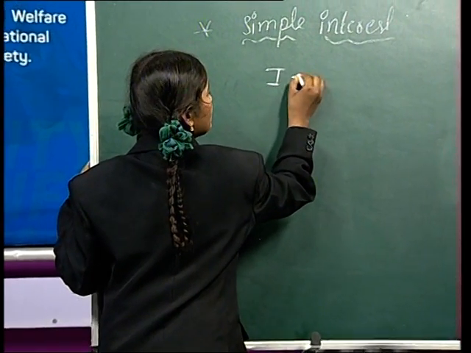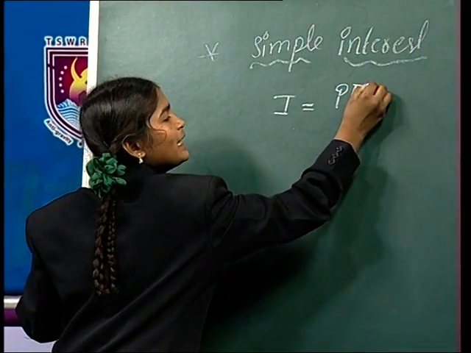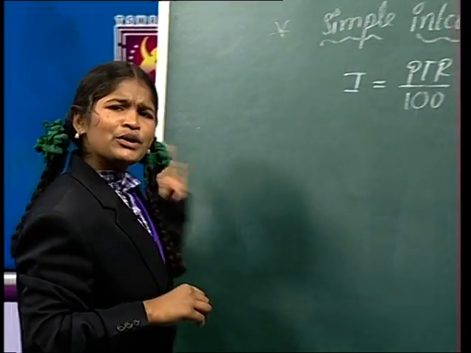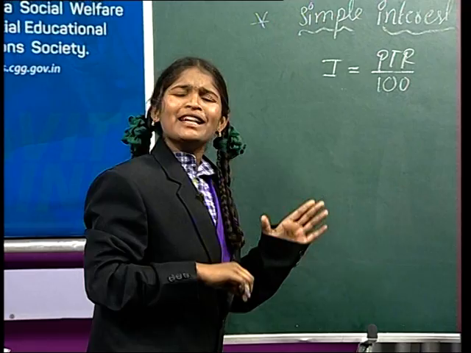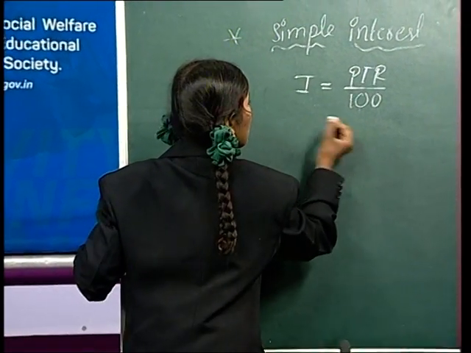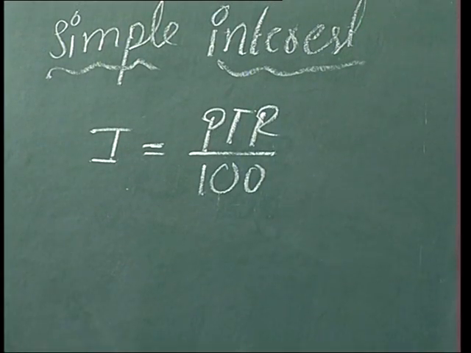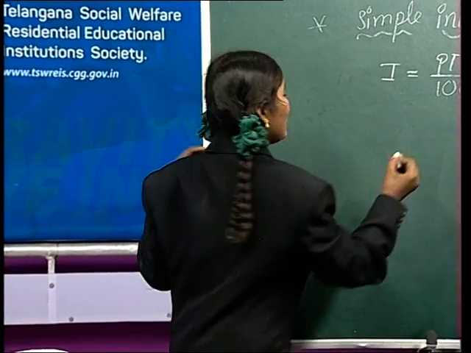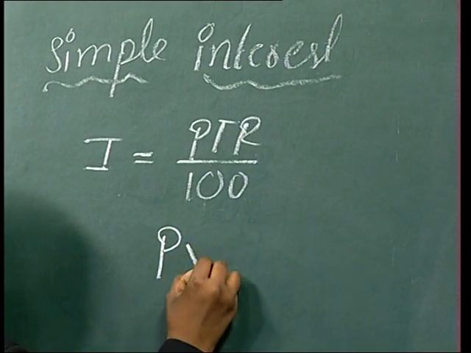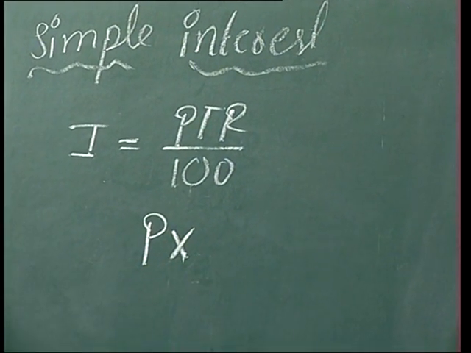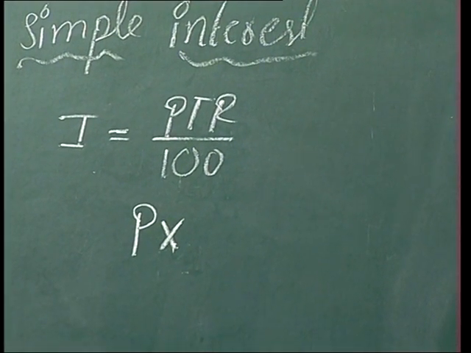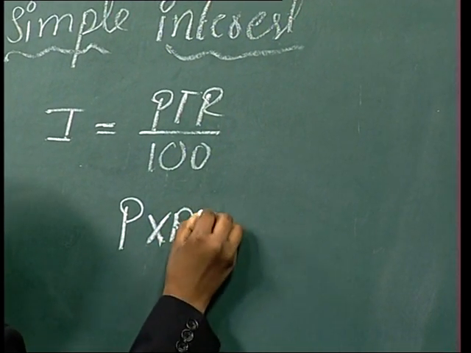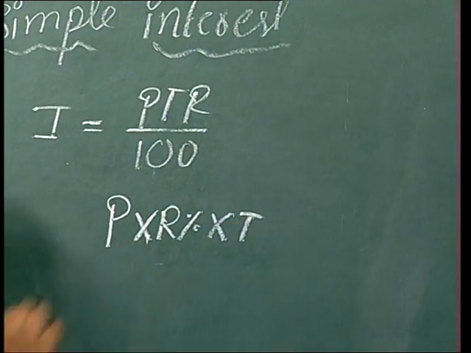I equal PTR by 100. Do you know, friends, how it comes? Now, let's do that. Here, in the conversation, the farmer was taking 5,000 rupees. That is known as principal. So we kept here P, into R, and the manager gave 6% rate. So it is known as R. And into T means time.